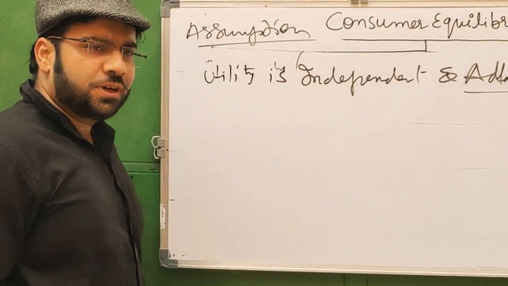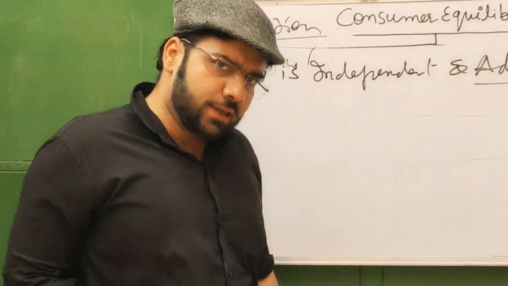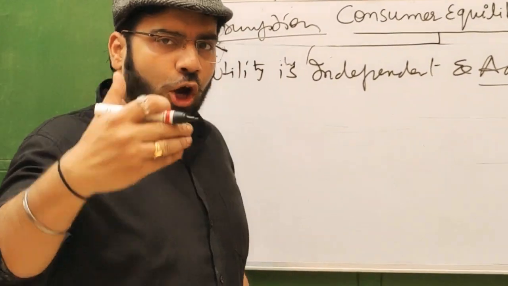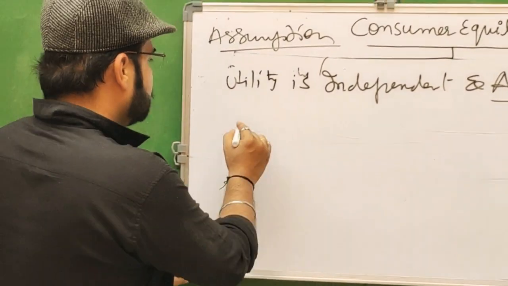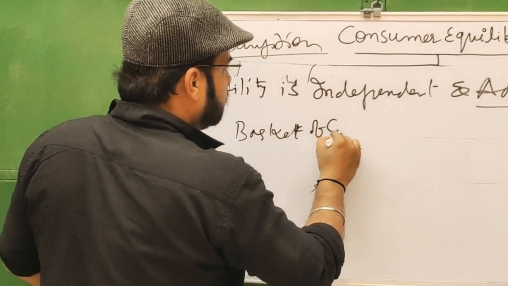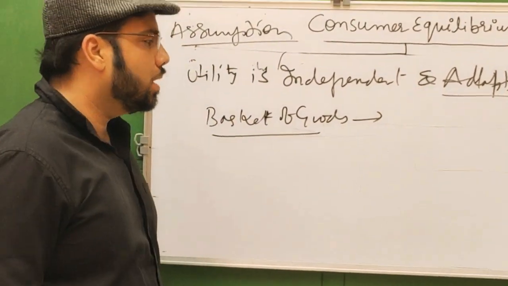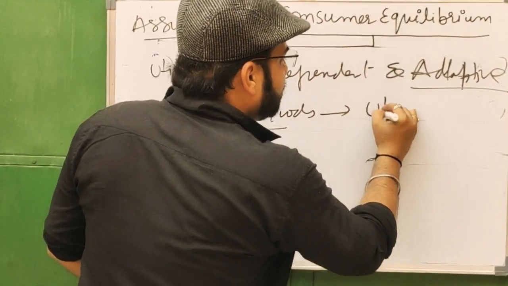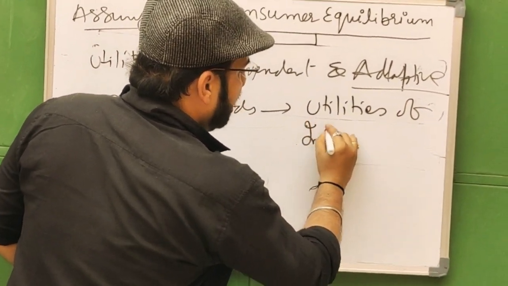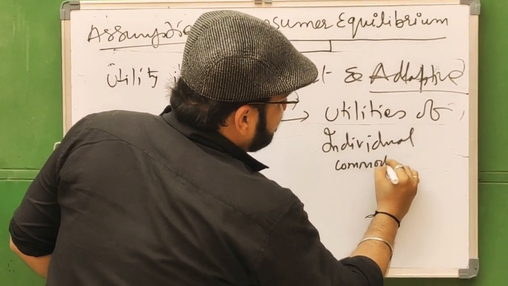It is very important with respect to the cardinal approach that they used to think that the utility of a basket of goods depends upon the utilities of individual commodities.